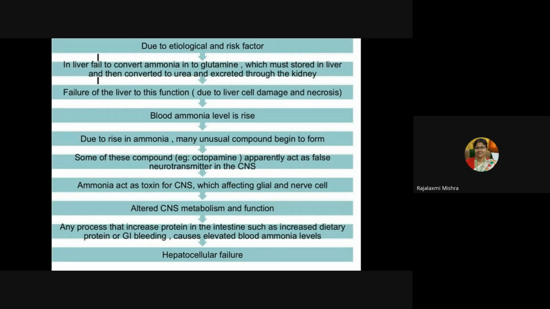Due to the rise in ammonia, many unusual compounds begin to form. Some of these compounds, like octopamine, apparently act as false neurotransmitters in the central nervous system. Ammonia acts as a toxin for the CNS, affecting glial and nerve cells. That leads to altered CNS metabolism and function. Any process that increases protein in the intestine, such as increased dietary protein or GI bleeding, causes elevated blood ammonia levels that lead to hepatocellular failure.